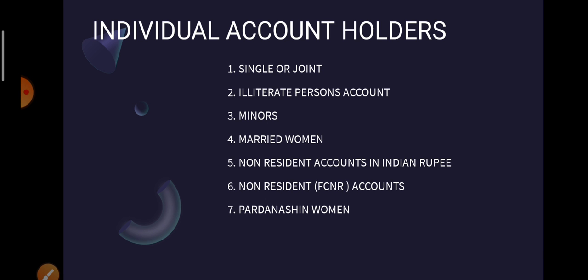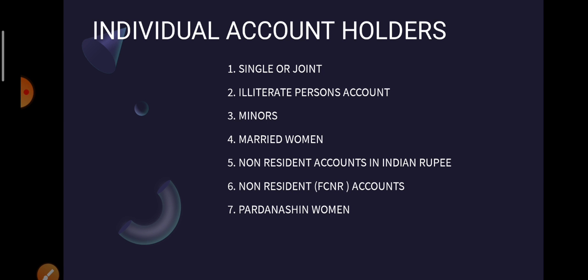Here we have the list of individual account holders. Individual account holders could be single or joint. Even if it is a joint account, someone from that joint family is appointed as the main dealer, and not everybody's signature is required.